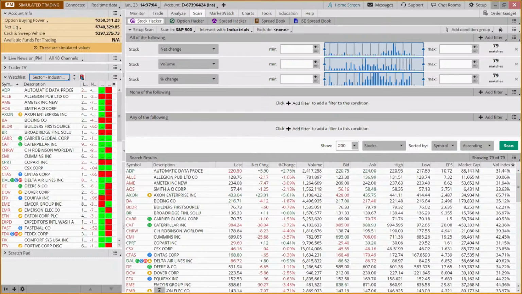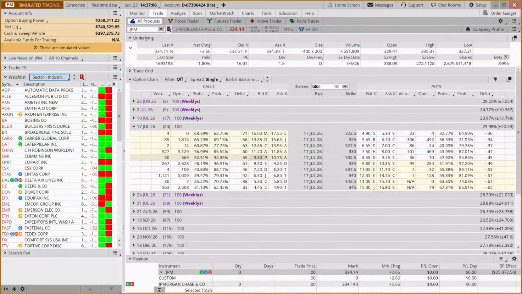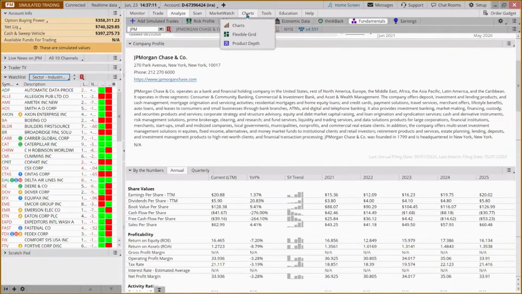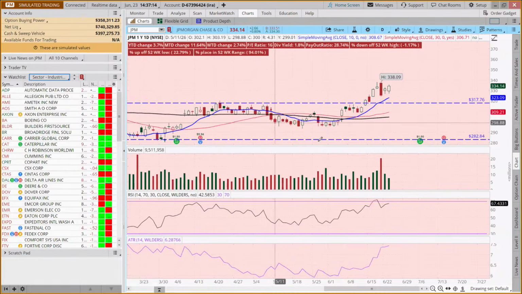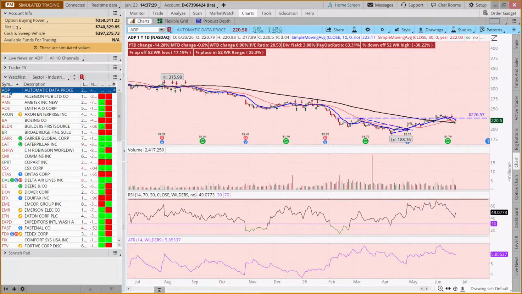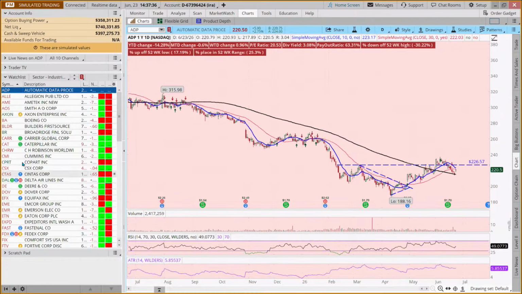But again, by linking our watch list, by turning this into one, linking our trade tab, linking our analyze tab, and linking our chart, we can very quickly go through a lot of information. And that's a pretty cool thing to be able to do. And so I tend to sort them alphabetically just so that I can make sure I get to see them all, is the reason I do that. Rather than by sorting the ones that are up the most.